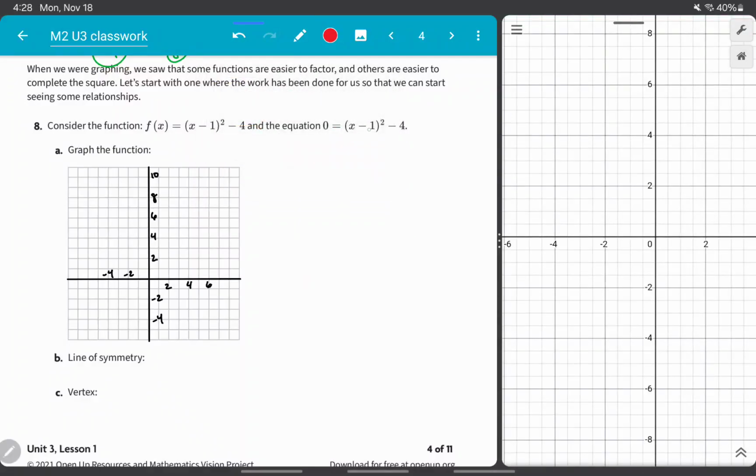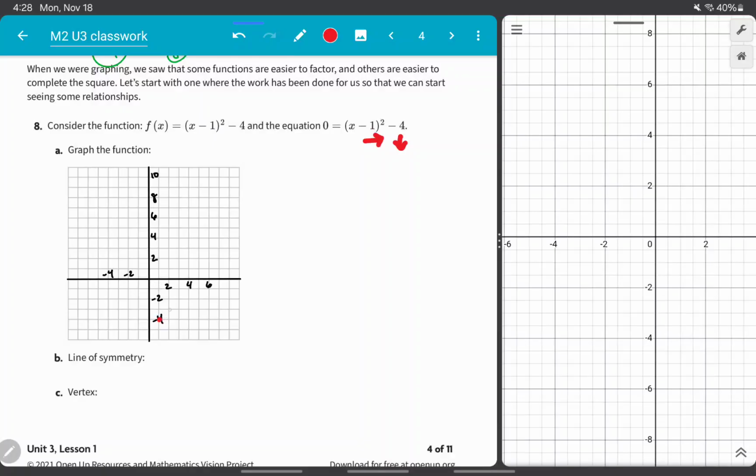All right, so this negative 1 is going to push the graph 1 unit to the right, and this negative 4 is going to push it 4 units down. So that's down, that's to the right. So let's graph 1 unit right, 4 units down.